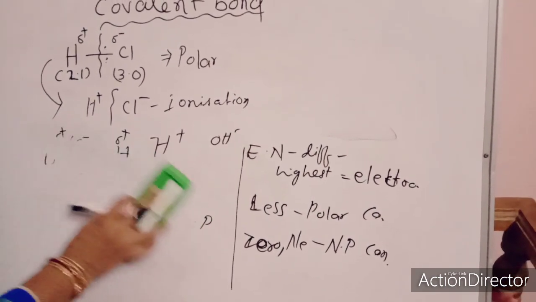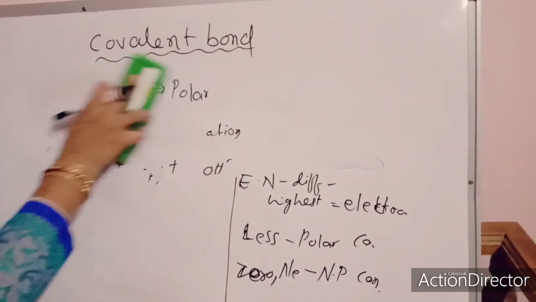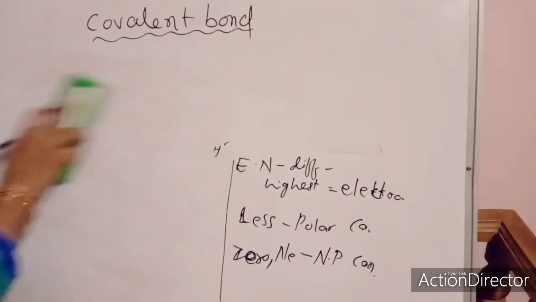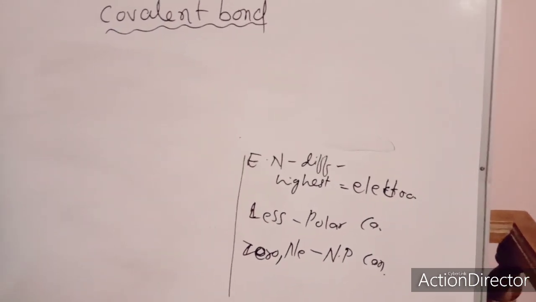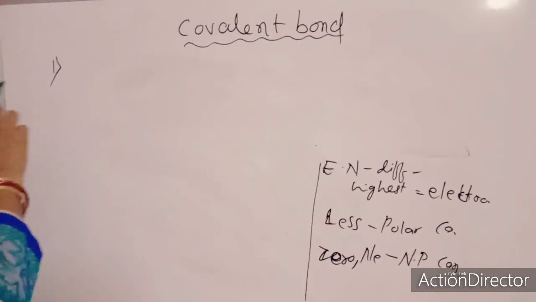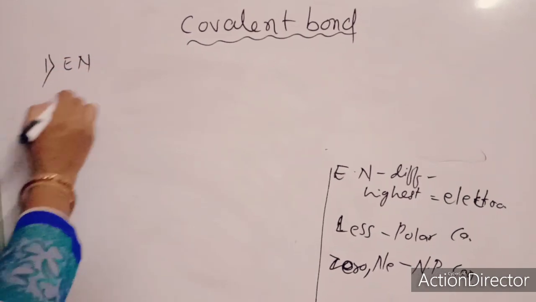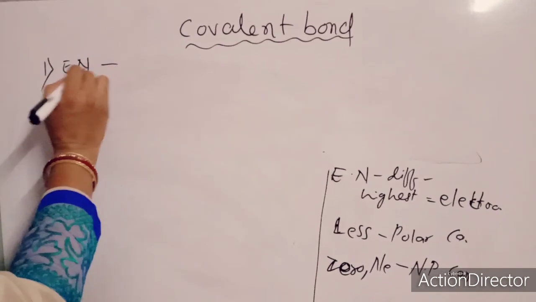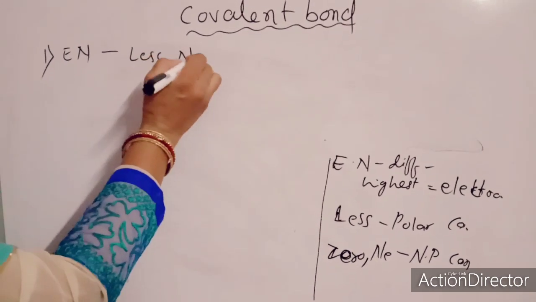After that, like the electrovalent bond, let's see what the reasons are behind the covalent bond. After summarizing, you can find the first major point: the electronegativity difference may be less or negligible.